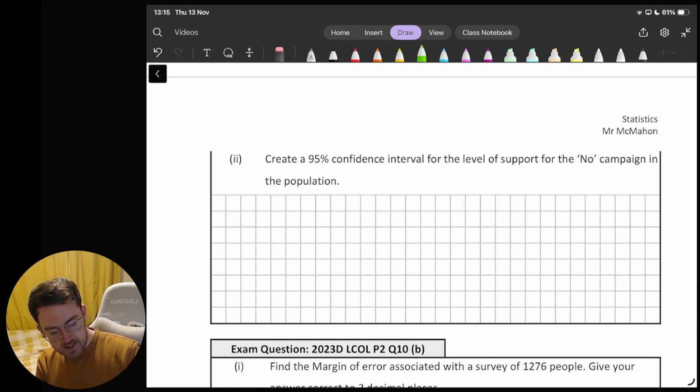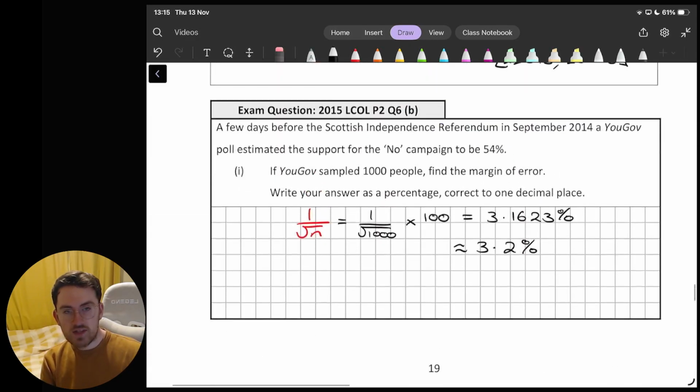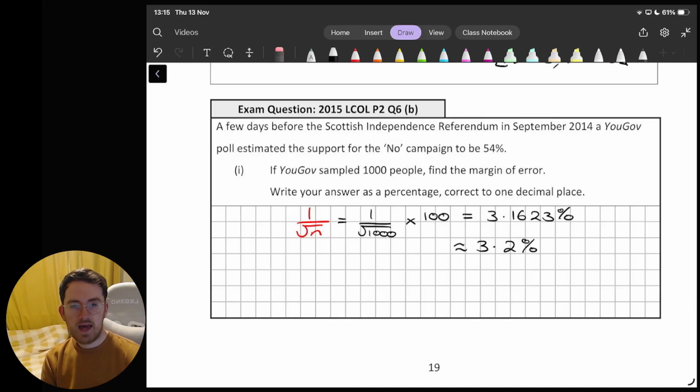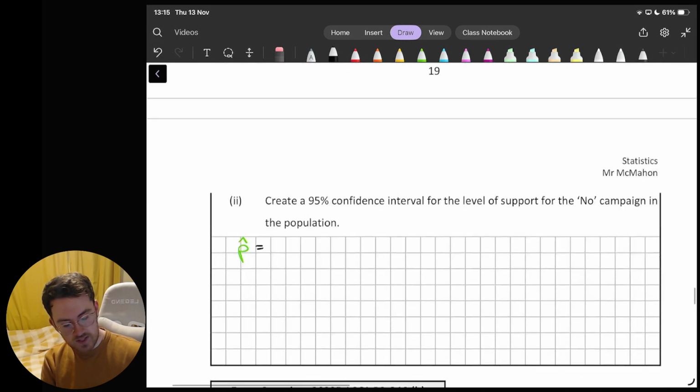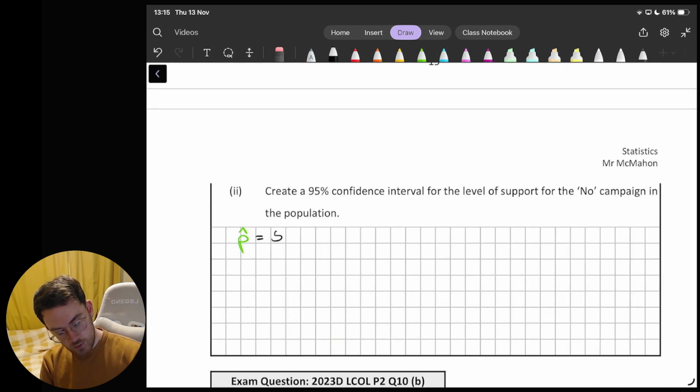So we know from the last time, the first thing I need is the margin of error, which I have. The second thing I need is the sample proportion. That is the proportion of the people in the sample who agree with whatever the situation was. Now in this question, the sample that they took, the proportion of people who did agree was 54%, who said they were going to vote no. So this proportion of people I'm considering is 54% here.